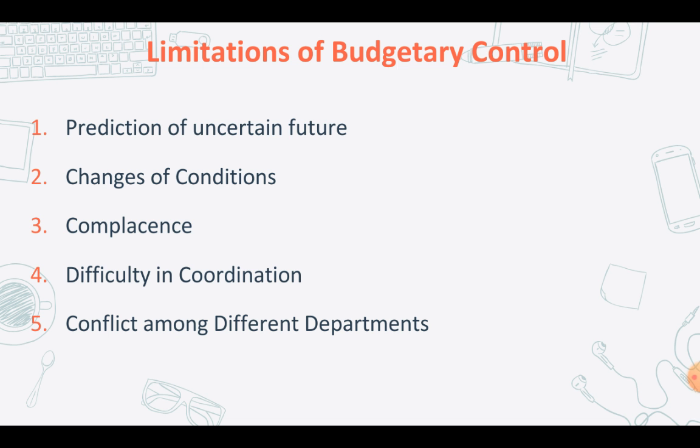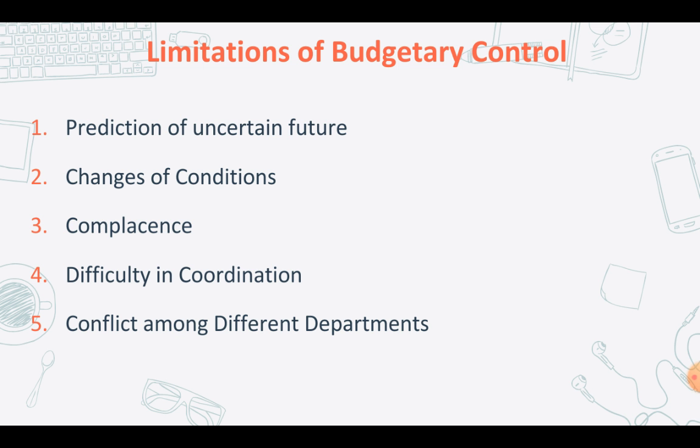And the second is changes of conditions. Now, budgets are going to be prepared on the basis of certain prevailing conditions. They are prepared mostly keeping in mind certain historical conditions. Now, if the conditions change, the budgets will also be needed to be revised. And constant changes in the budgets may, of course, frustrate the employees. And as a result of that, the importance, the desire, the charm of budgeting and implementation will be lost.